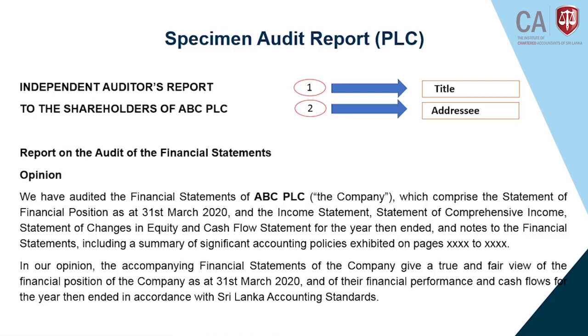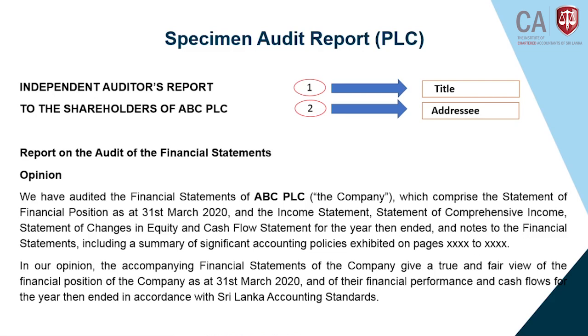Remember, generally auditors address their report to the shareholders, because the shareholders are the ones who are interested in knowing the financial result. So generally we address the shareholders, unless the auditor is appointed by someone else. Generally, auditors are appointed by the shareholders. The fundamental theory says the auditor should address the report to whom the auditor was appointed, but generally you can remember that it is for shareholders.